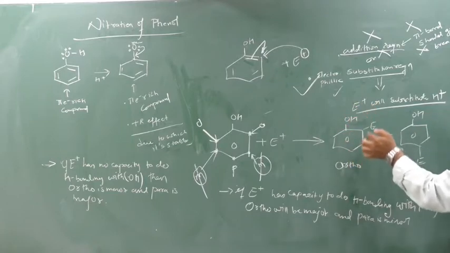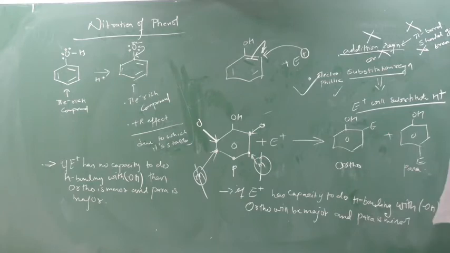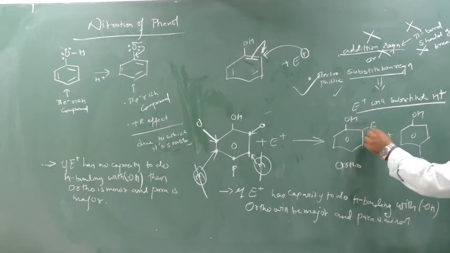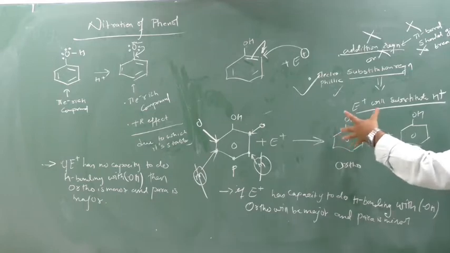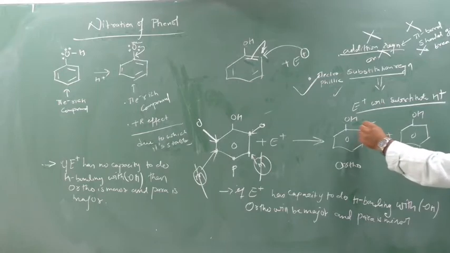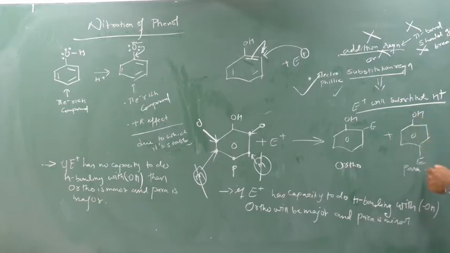When this compound is stable due to H bonding, the ortho position will be more stable, so it will be major. And then the other will be minor because there is no H bonding here. If there is no capacity to do the hydrogen bonding, then when E is present here, this compound will be unstable due to absence of hydrogen bonding. Repulsion will occur here. So then para will be stable due to its symmetry.